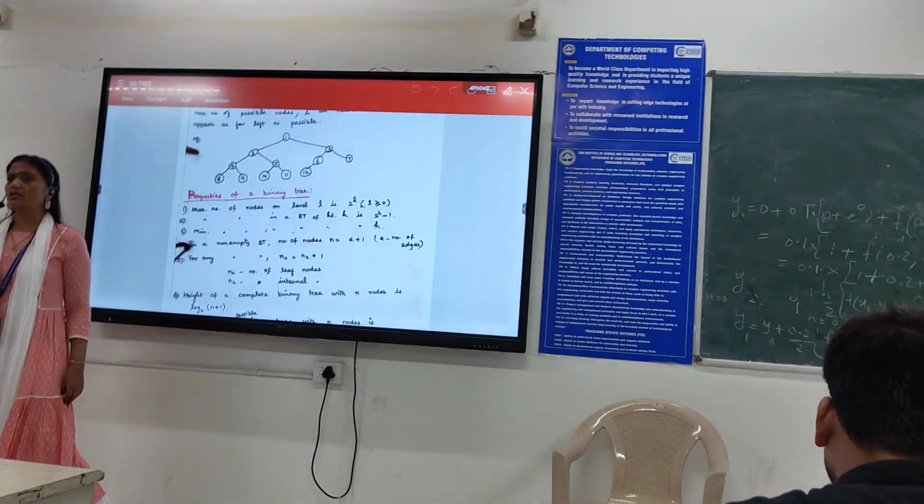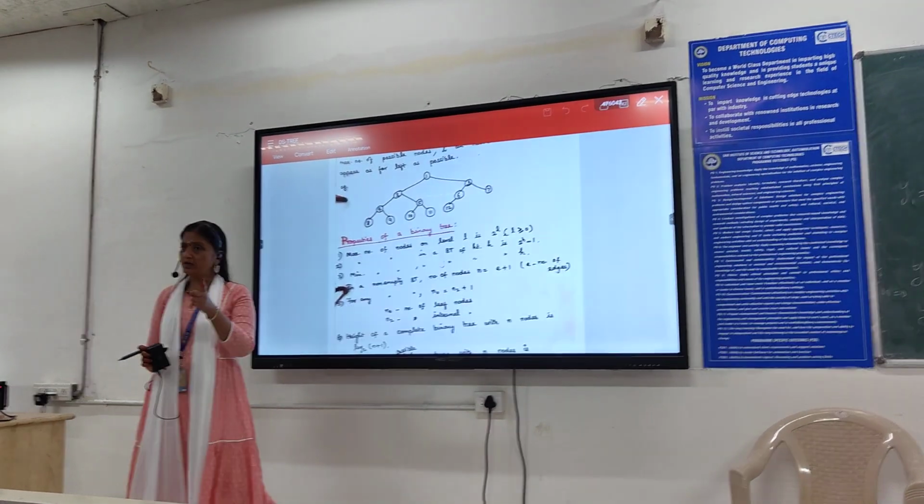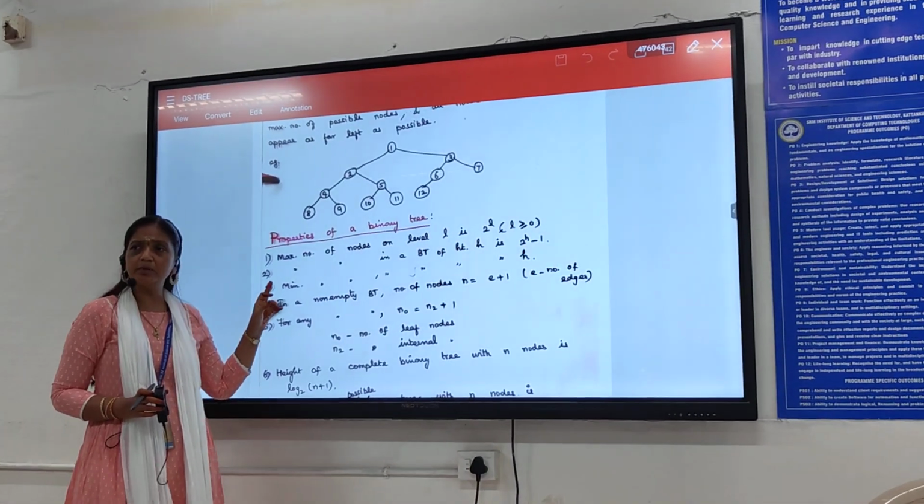Next one. For any non-empty binary tree, n0 equals n2 plus 1, where n0 is the number of leaf nodes and n2 refers to the number of internal nodes. So what do you mean by internal nodes? What do you mean by external nodes? We have already seen the term external nodes, is it not?